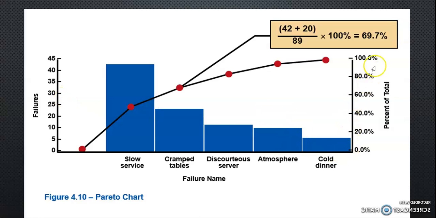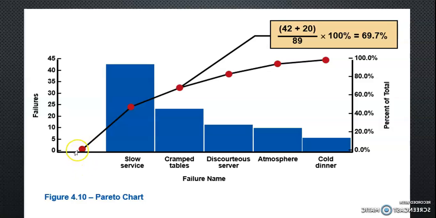Here you see the arrangement is changed. Now the bars are put in accordance of their values from highest to low value. After doing that, we have to put on the right hand side a line, and we have to make a percentage, total percentage of cumulative frequency.